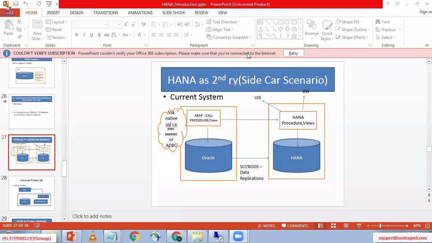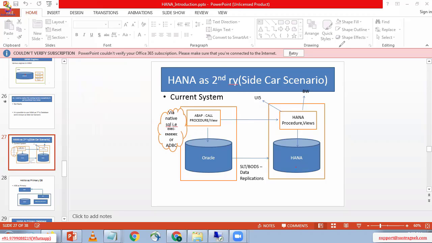Okay, and next, see here. Today onwards, we are going to start the practicals. First of all, we will discuss the end-to-end migration project. Once we complete that migration project, then we will go for the implementation part. The first one is the migration part. In the migration project, what is the first requirement?